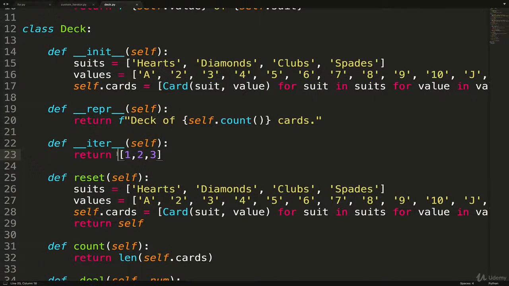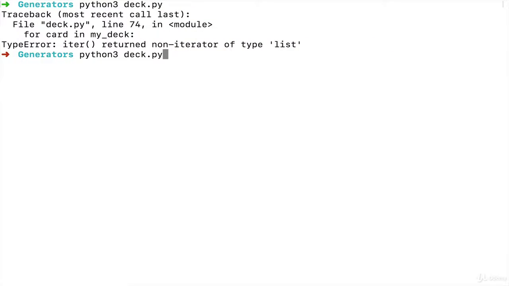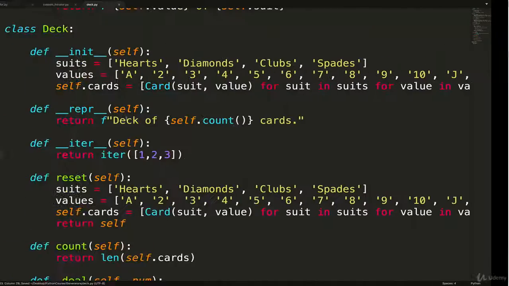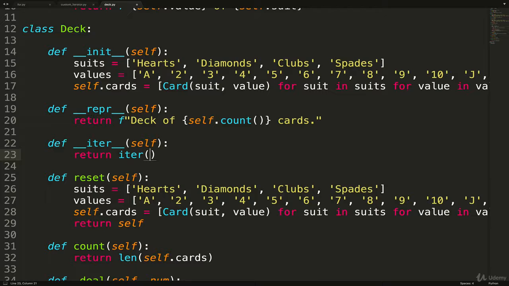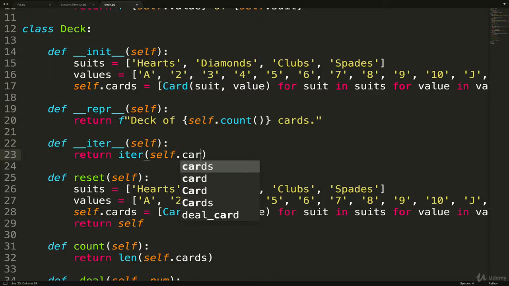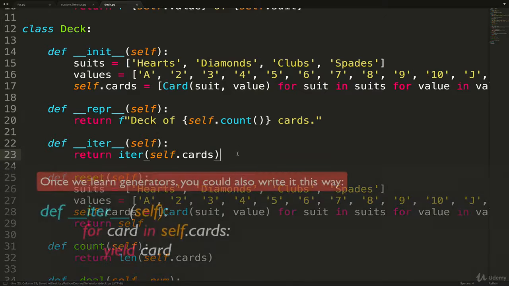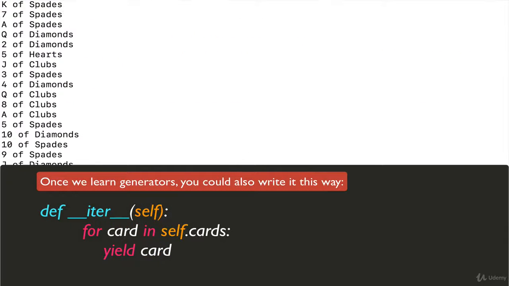So instead, we could do iter 1, 2, 3. And now if I call this, we get 1, 2, 3. So we could replace that, instead of 1, 2, 3, we could replace that with self.cards. And now, there we go. We're iterating over all those cards.